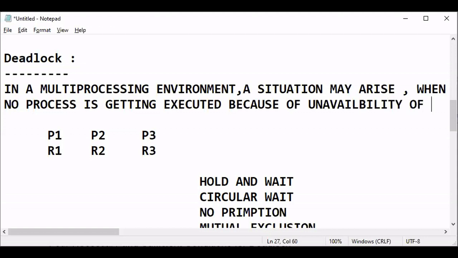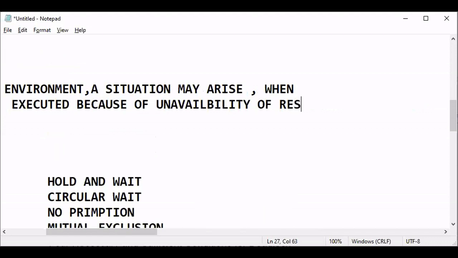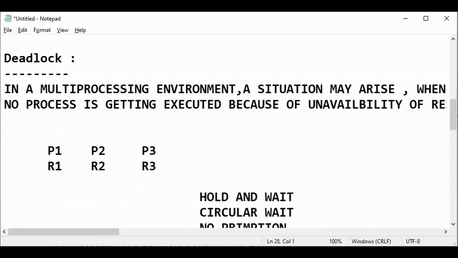And in that case, the whole system, the environment, will halt.